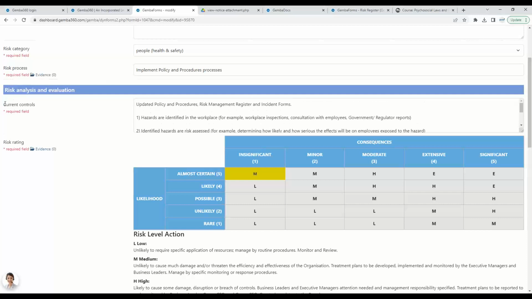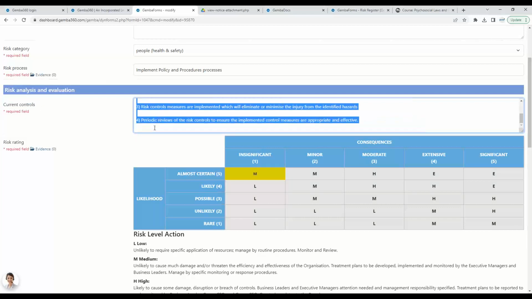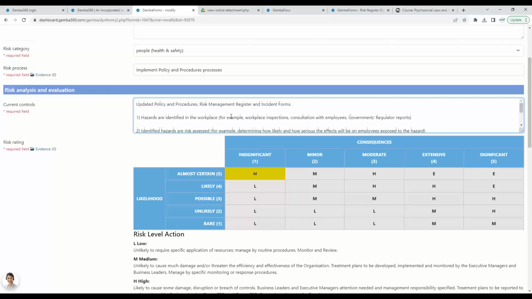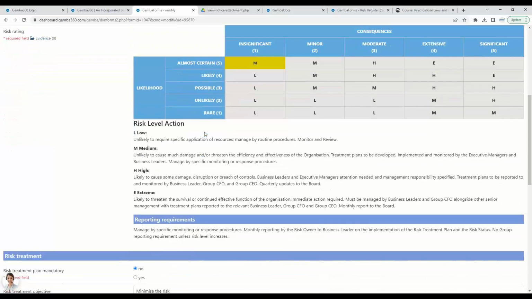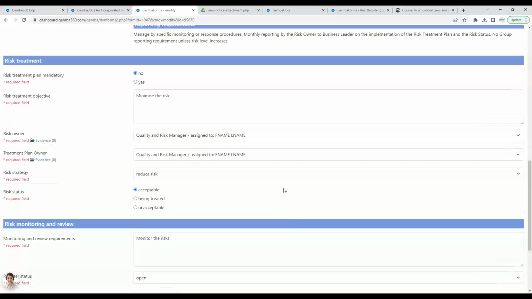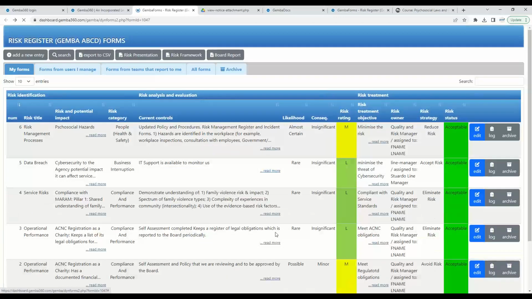You'll find that in this section where we've put current controls, it's got some of the four key things that we covered off in the webinar as well too, of what your agency does need to look at specifically and do. And you can update this risk register directly as well.